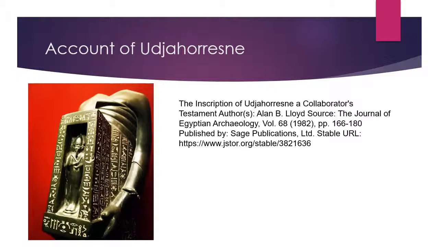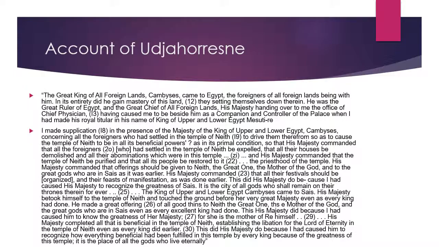I would say before I pick up the inscription, a great piece of scholarship to look at if you can get your hands on it would be The Inscription of Udjahorresnet, a Collaborator's Testament by Alan B. Lloyd, and you can get this through JSTOR if you have access. I read quite a lot of this work and it's given me a great in-depth look at the language used on this inscription and what that means about Cambyses in Egypt. There are a couple of sections to this inscription, but I'm going to focus on his autobiography. This section is mainly taken up with an account of Udjahorresnet's relations with Cambyses.